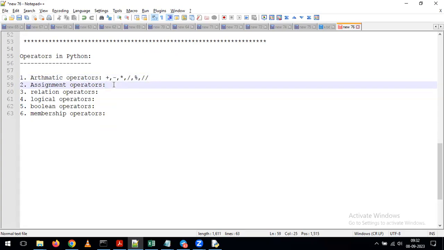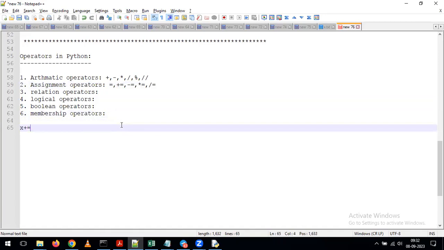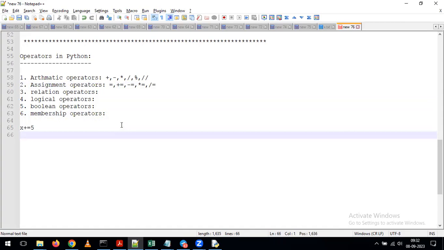In the same way, coming to assignment operators, any guesses? Equal to is one assignment operator. Other than that, we have plus equal to, minus equal to, star equal to, and division equal to. So like this, we can see different assignment operators. Now, for example, I am giving x plus equal to 5. What does it mean? Any guesses? In maths, it's nothing but x equal to x plus 5.